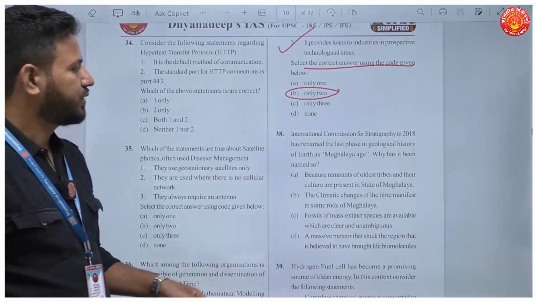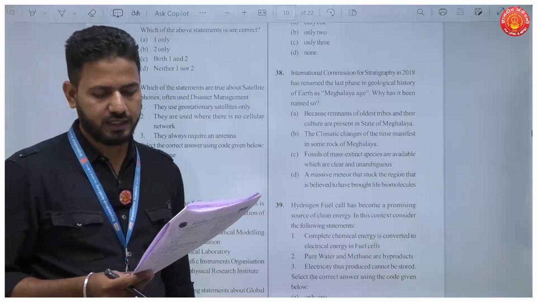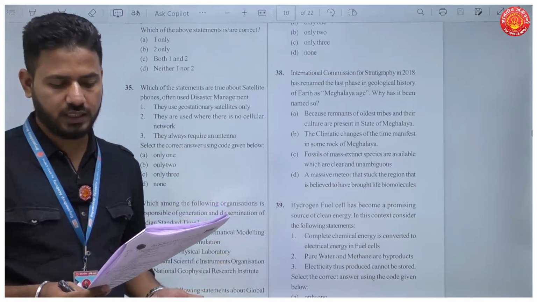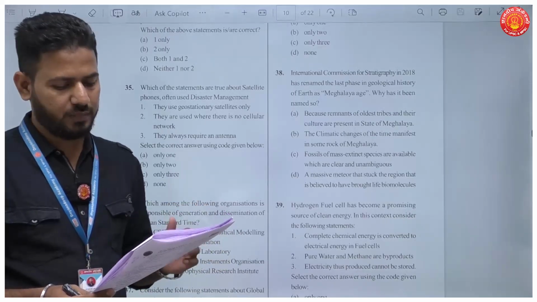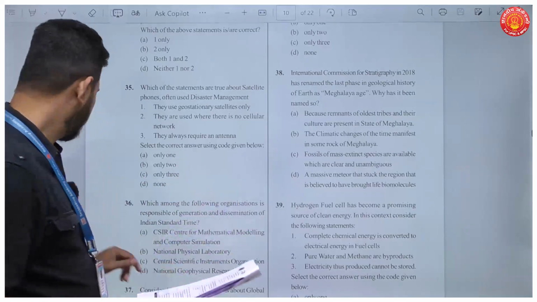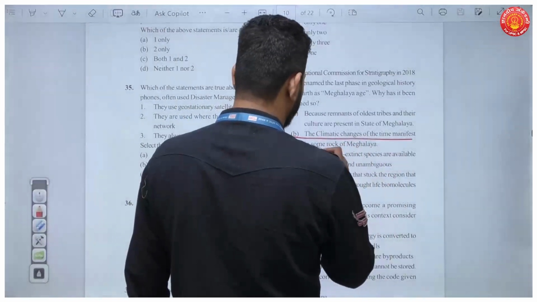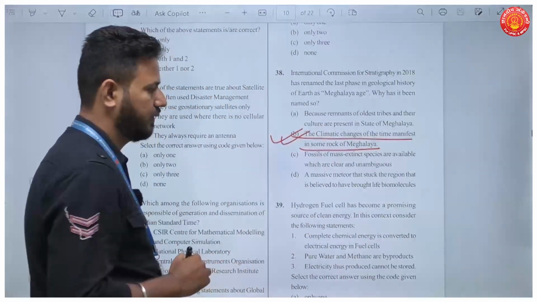Okay. Question number 38. The International Commission on Stratigraphy in 2018 has renamed the last phase in the geological history of Earth as the Meghalayan Age. Why is it so? I'll straight away go to the answer: it is related to climate. So the climate change of this time manifests in the rocks of Meghalaya. This is the answer.